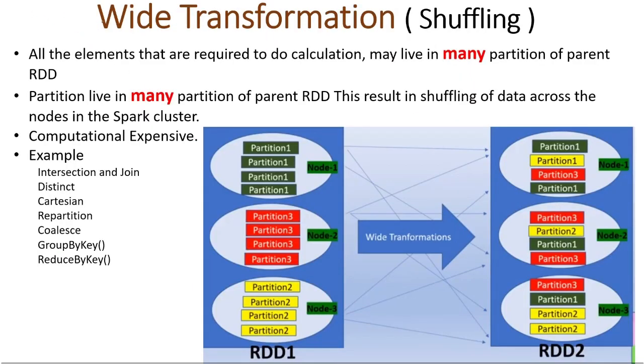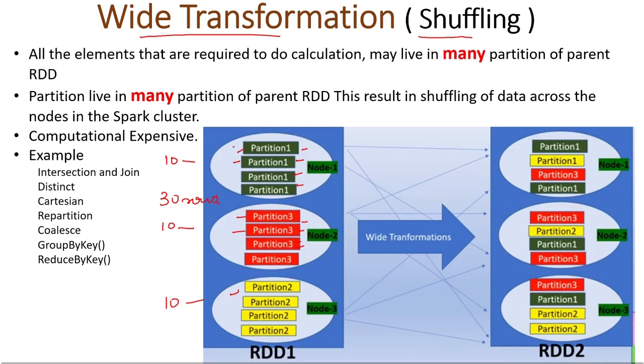And now we have wide transformation. This process is also called shuffling. All the elements required for the calculation may live in the same partition or they may live in different partitions. So here I am taking three nodes. In node 1 I have a different partition of data, and in node 2 I have a different partition of data. Suppose I have an Excel file of 30 rows: 10 rows are stored here, 10 stored here, and 10 stored here, and I have to apply a wide transformation.